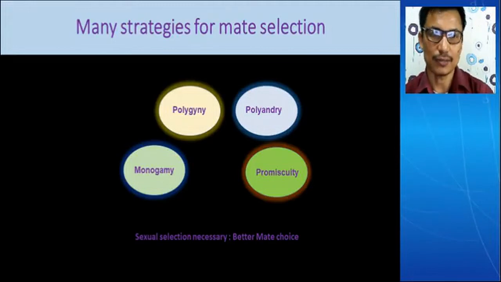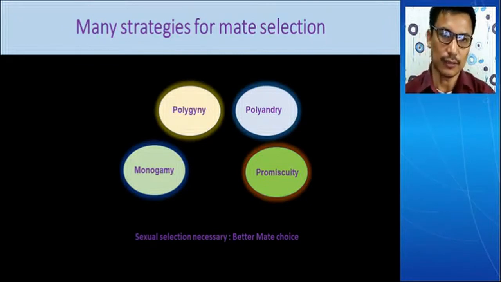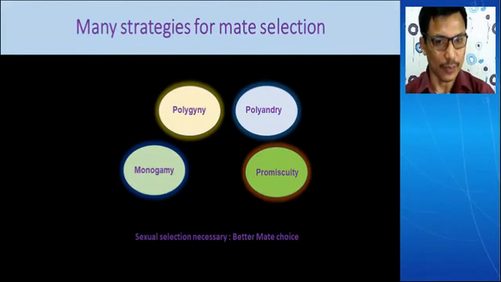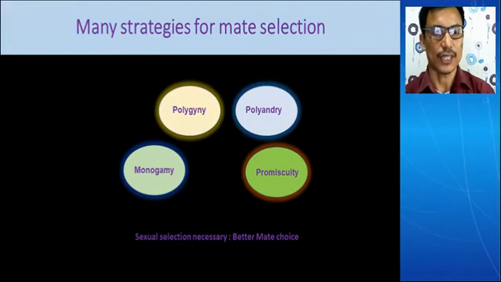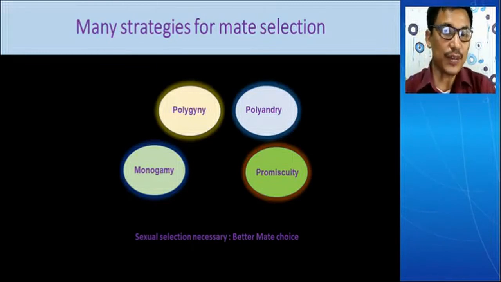Monogamy, it is one-to-one, so competition is not so high. But polygyny, when one male, one female is to be selected from a number of females, the male has to influence the particular female. So polygyny is a little bit competitive. So this way the mate selection procedures are different strategy-wise, and that brings some kind of quality.